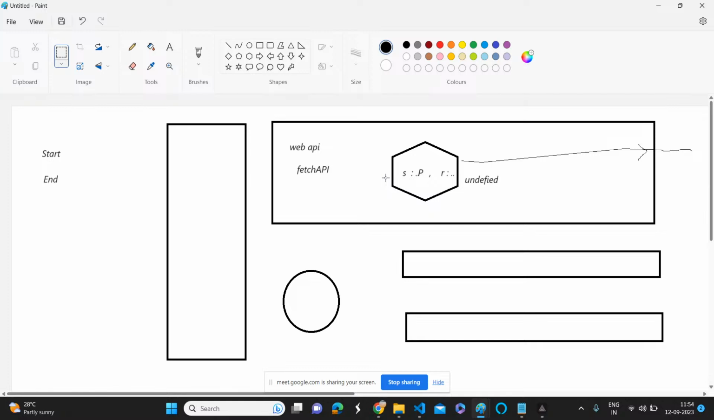Yes or no? Yes, sir. You want to see the data, or you have only sent a request to the server, that's it? I need to see the data also. We need to see the data, right? We need to see the data.